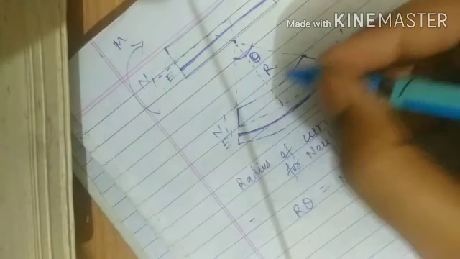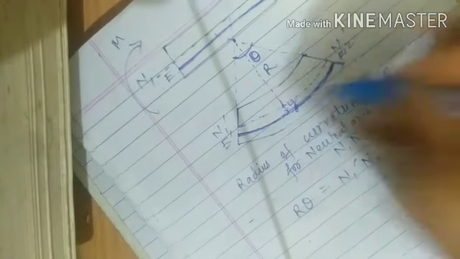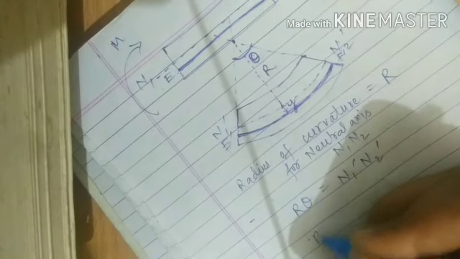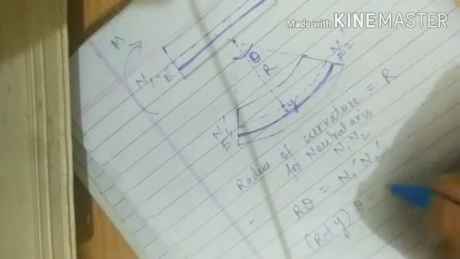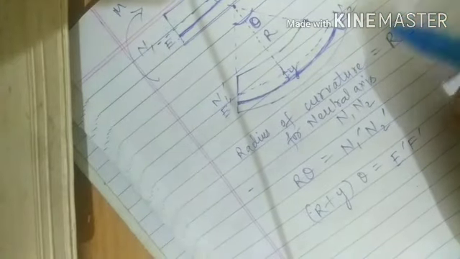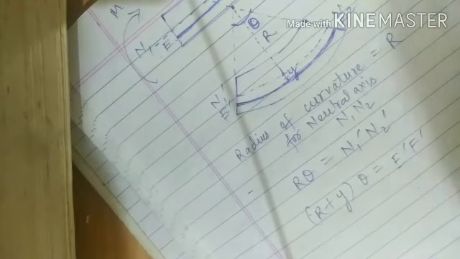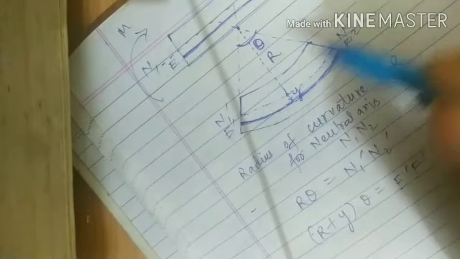Now this is the neutral axis and E dash F dash is at some y distance from the neutral axis. So for this, the radius of curvature is r plus y, and r plus y times theta is equal to E dash F dash. For this bending, we assume that there is some layer where, even after bending, there is neither tension nor compression.